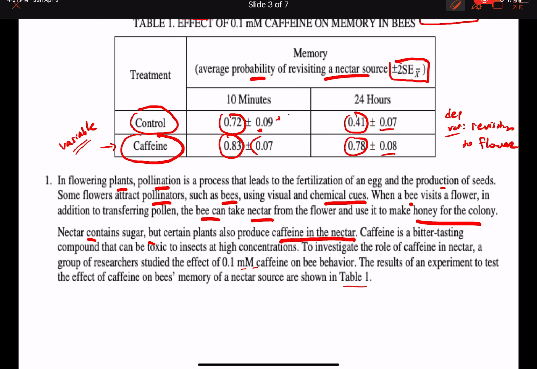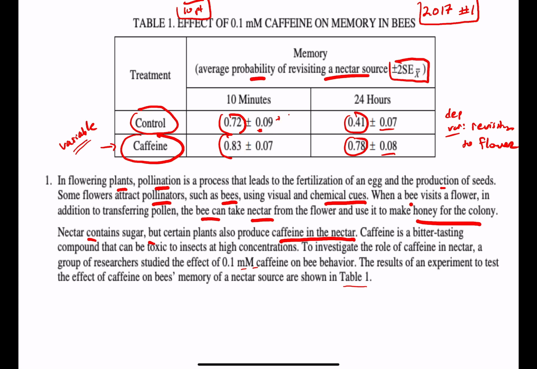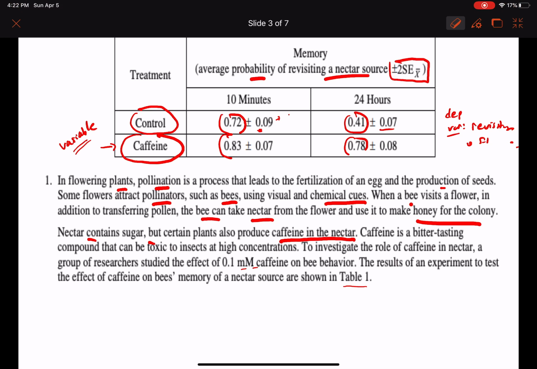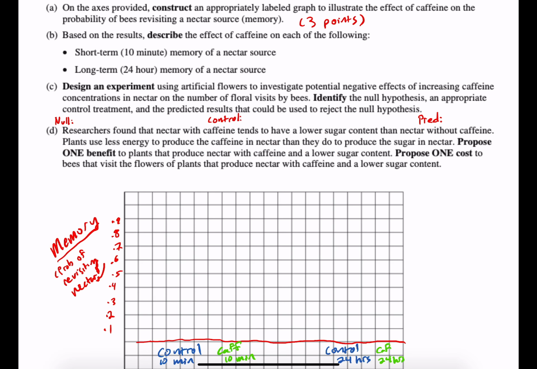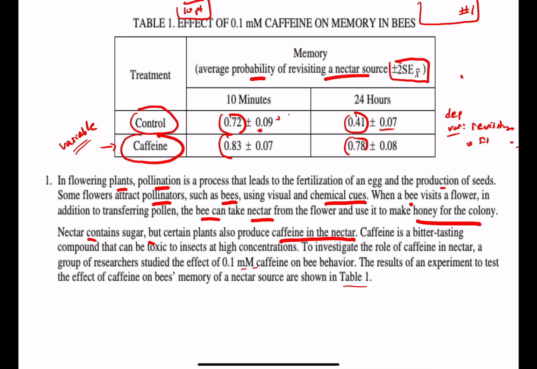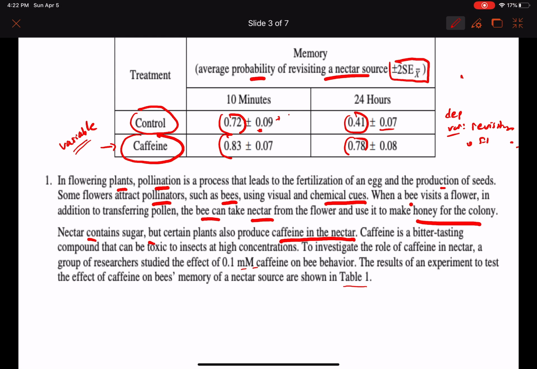So let's see what we actually have to answer on this one. And I kind of already set it up just to save time for this video. So let's take a look at this. It says on the axes provided, construct an appropriate labeled graph to illustrate the effect of caffeine on the probability of bees revisiting that nectar source. Okay, so let me go back here and just edit this a little bit. So I just want to erase that.